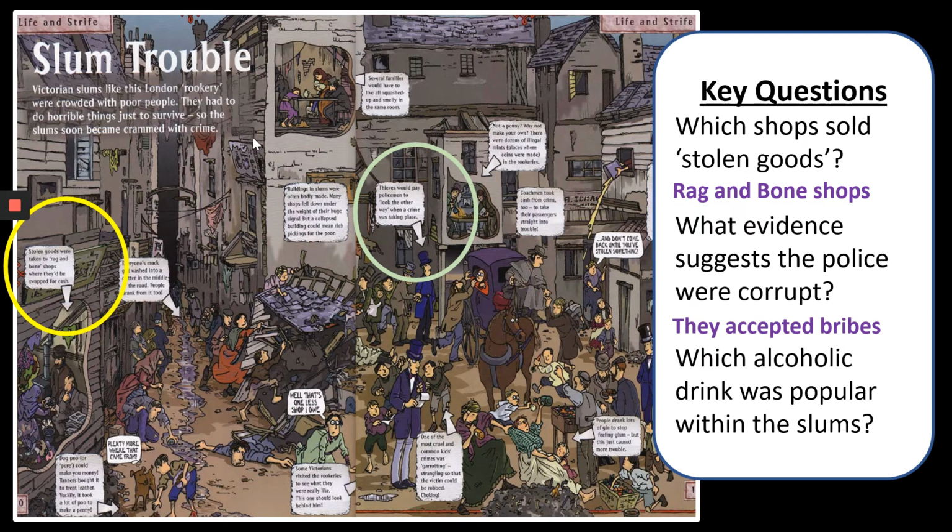Finally, the alcoholic drink which was popular within the slums. If you look carefully, then the drink that's named here is gin, and that ties in with a famous painting from this era called Gin Lane, and that painting you'll be looking at in future lessons.